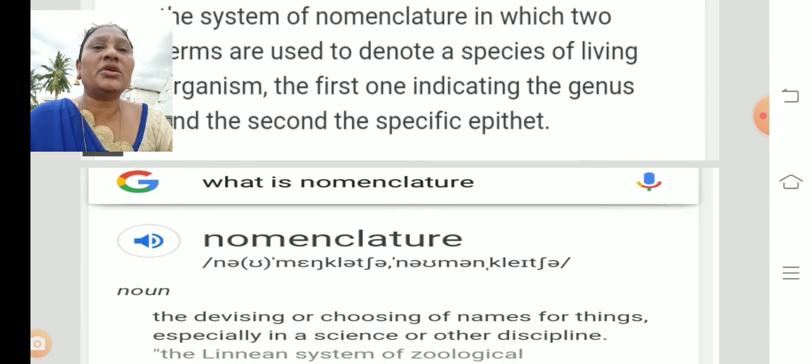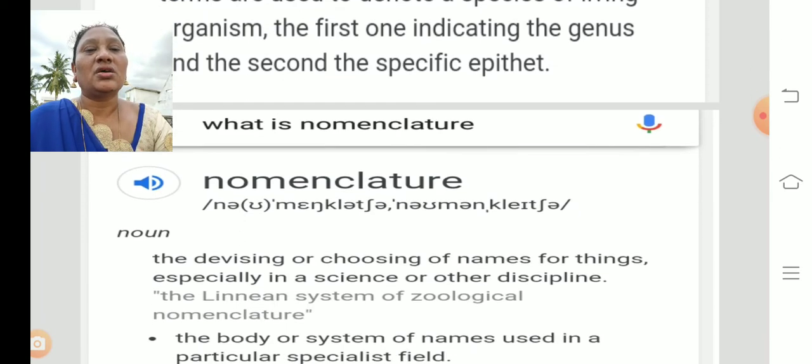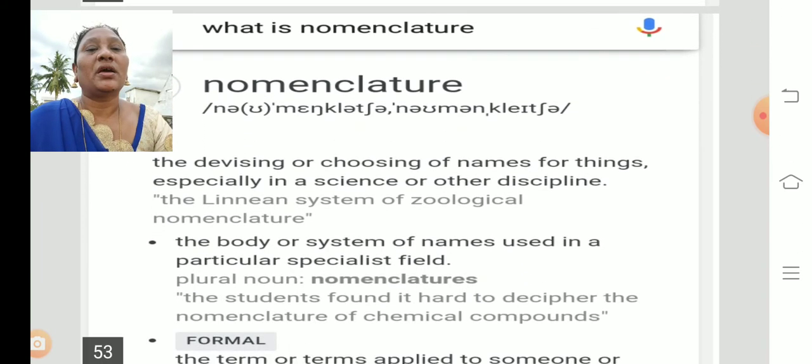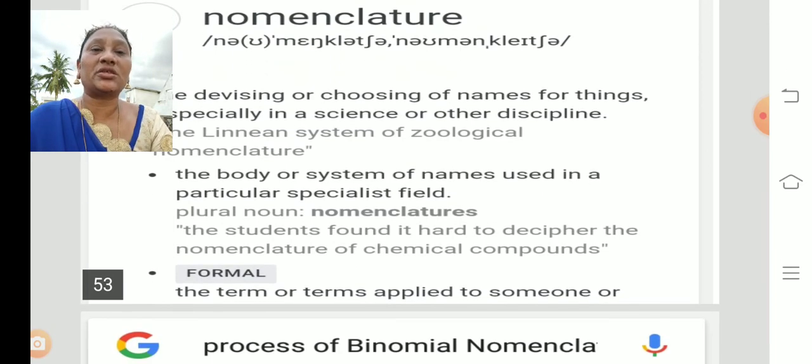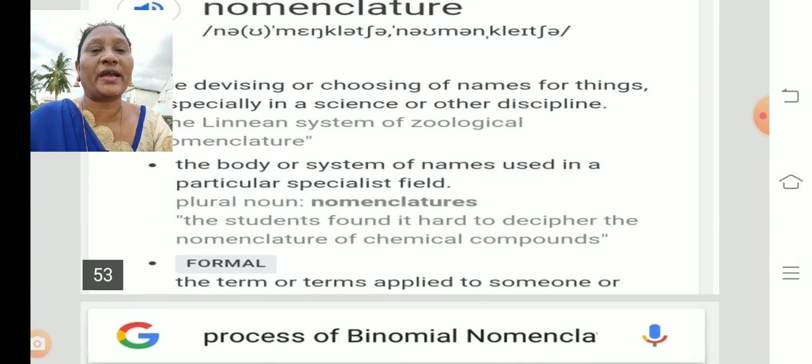So every organism is given a name in two parts: the first one is the genus and the next one is the species. What is nomenclature? It is the devising or choosing of names for things, especially in a science or other discipline. So the process of giving names to organisms is called nomenclature, the body or system of names used in a particular field.